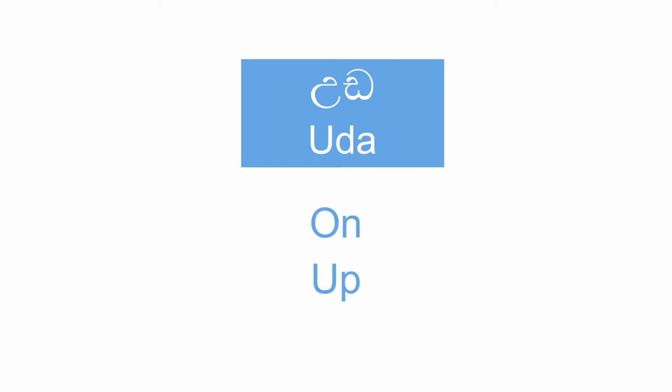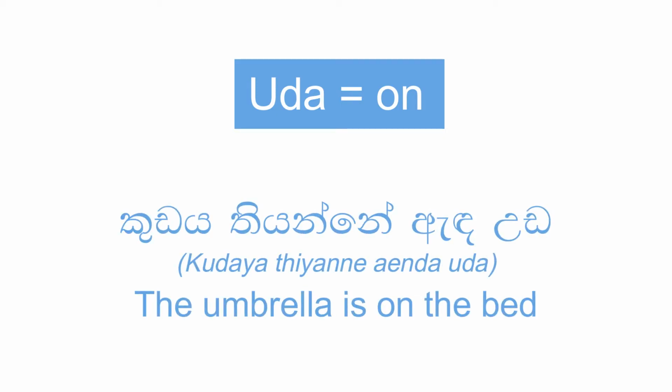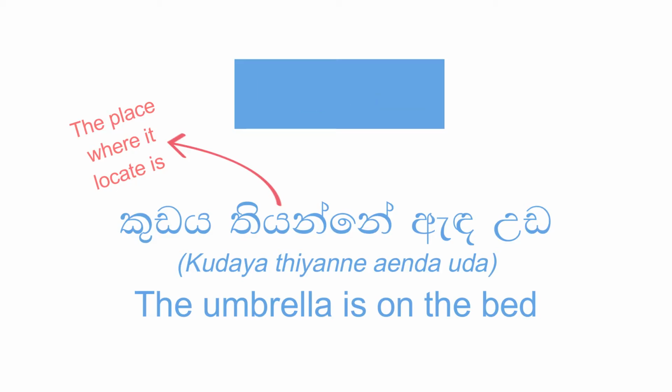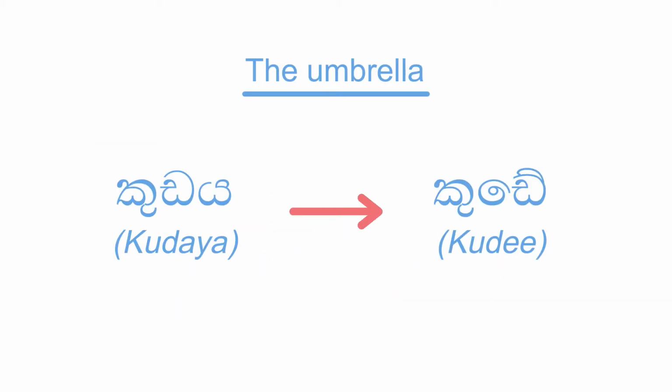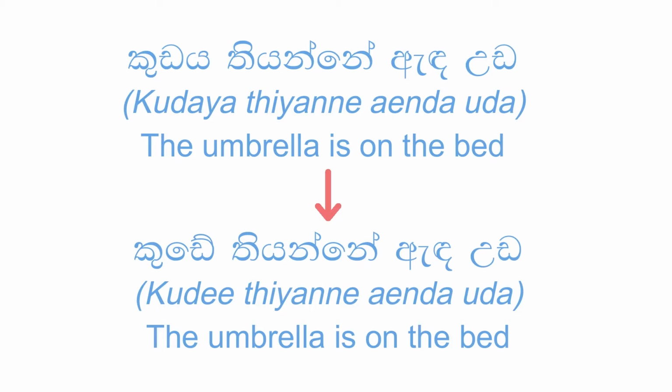Udda can mean on or up. Let's look at how to use this word as the translation for on. Kude thiyanne mande udda. The umbrella is on the bed. The word thiyanne means like the place where it is located. Now, can you remember how we actually say kudaya? Yes, we change the aya sound to an e sound, so it's kude. So the actual way we say this sentence is kude thiyanne mande udda. The umbrella is on the bed.